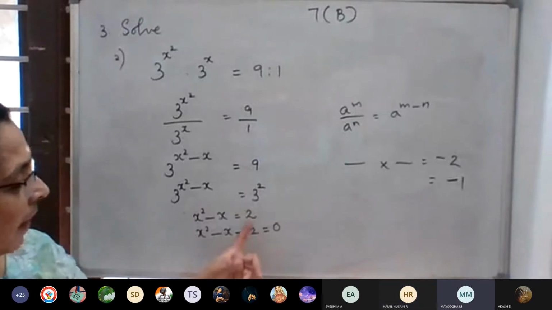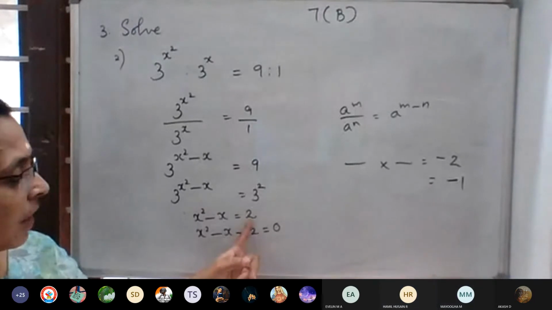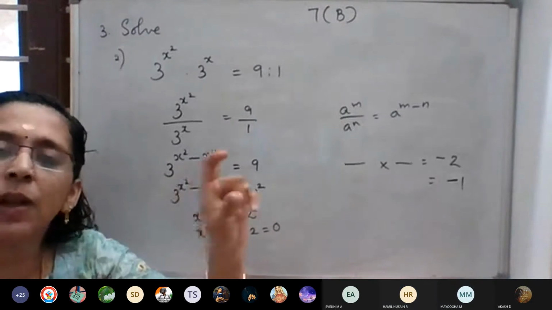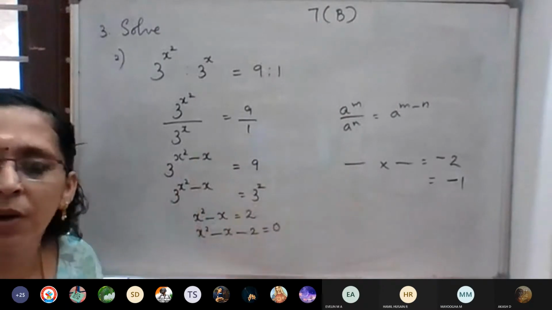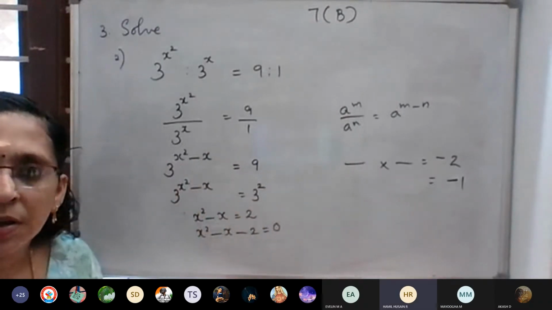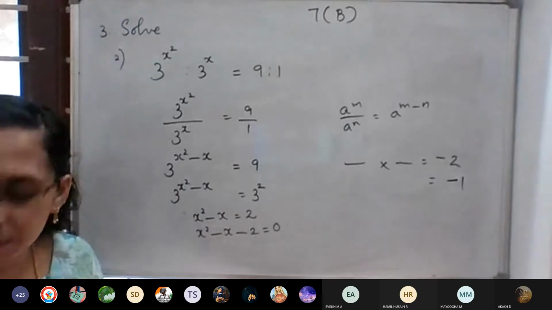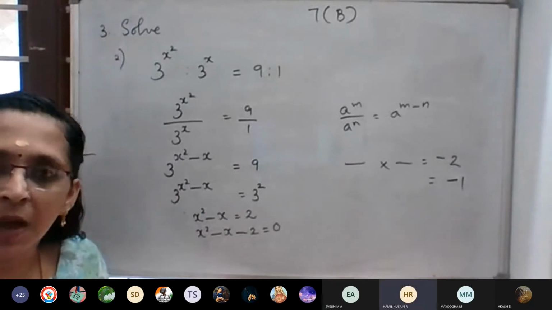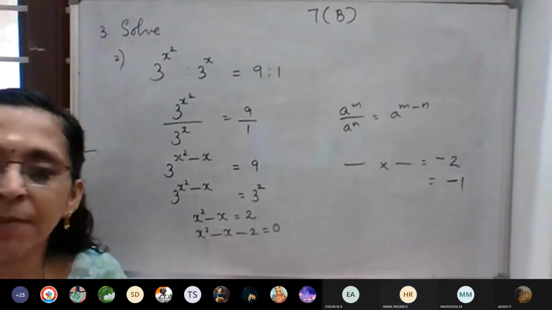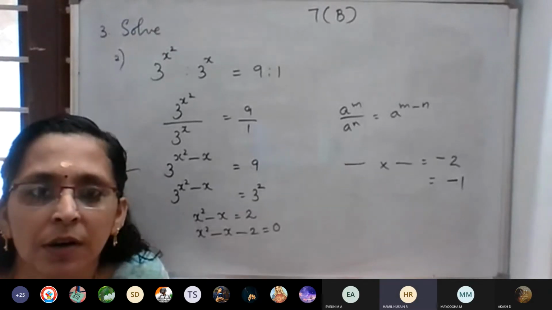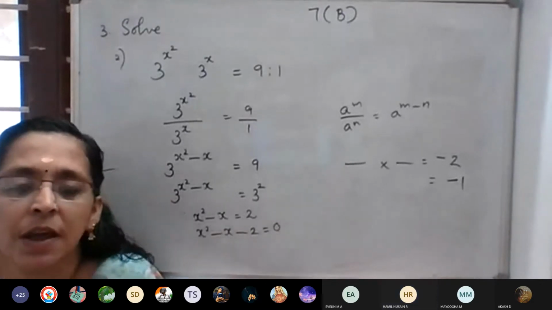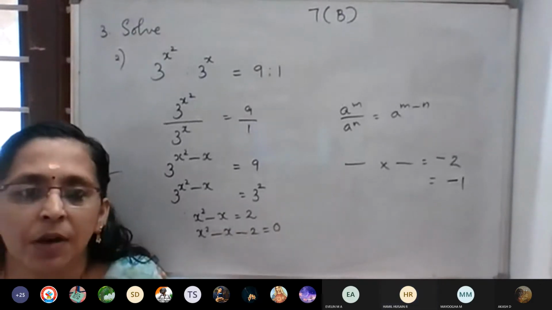If you take this 2 to the left side, it will become negative 2. So nothing is there equal to, nothing means 0. I want to show you the fourth chapter. If you are not remembering the fourth chapter and you have a board exam, what will you do?